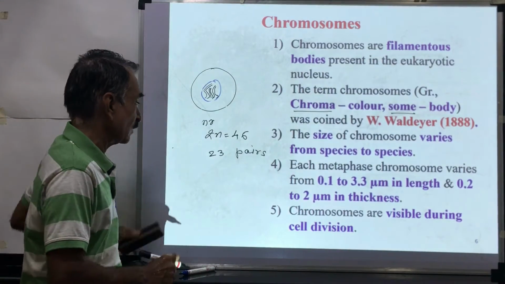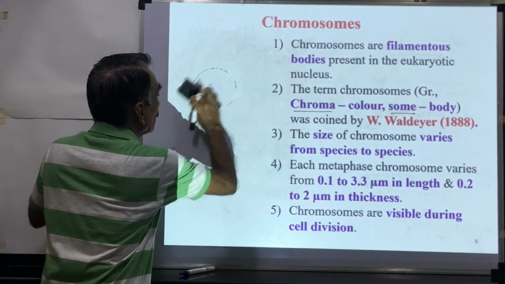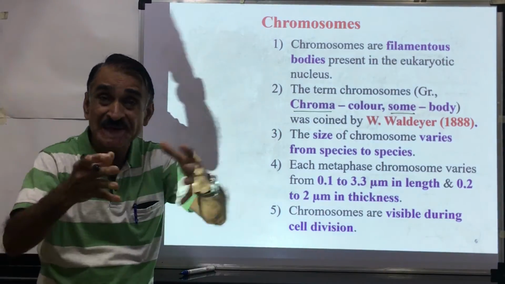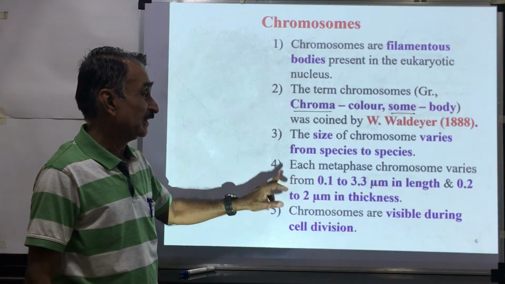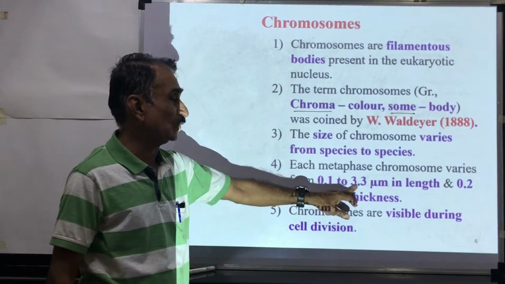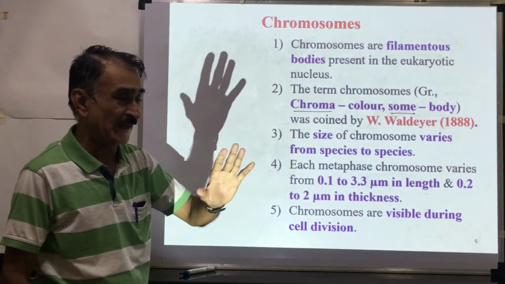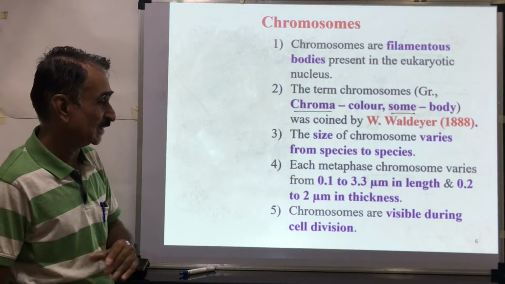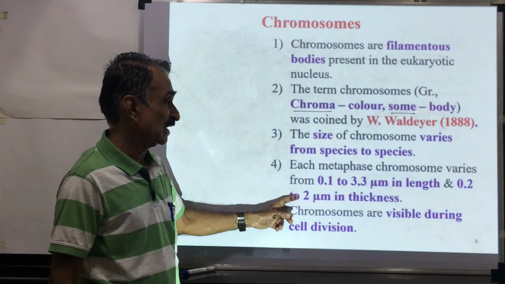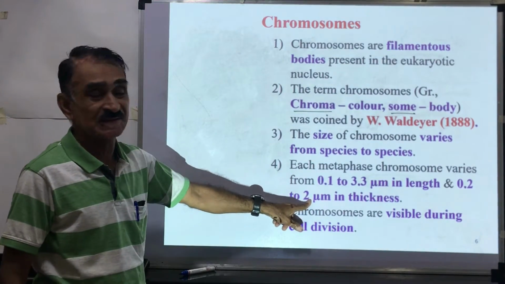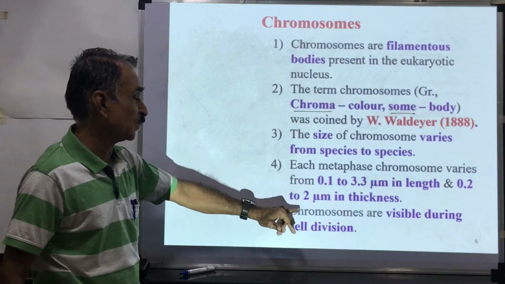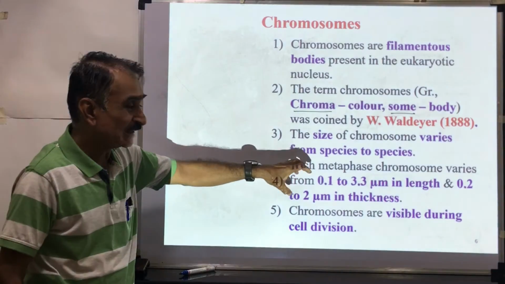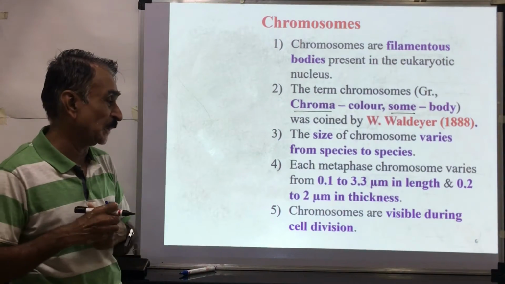Each metaphasic chromosome, in the metaphase stage, you can see that chromosomes are very clearly seen. These chromosomes are highly condensed, and the length of a chromosome varies from 0.1 to 3.3 micrometers. The thickness of the chromosome is 0.2 to 2 micrometers. But although these are the figures, they vary from species to species.